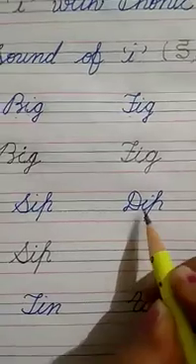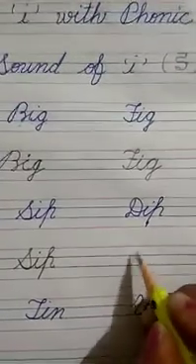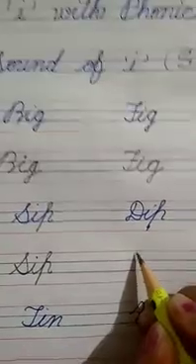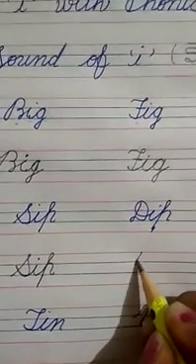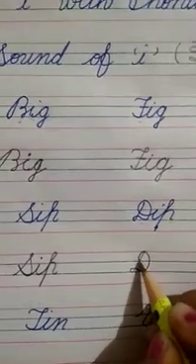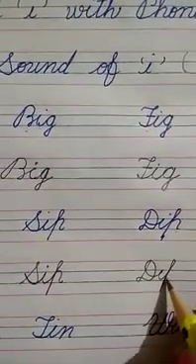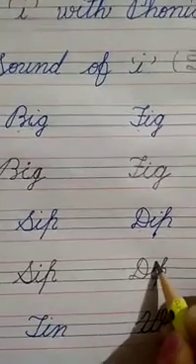Sound of D, D-I-P, dip. Right here. Start from first line, go slant, fold, to the third line, turn around like this, D, I, P, dip. After that, make dot, D-I-P, dip.